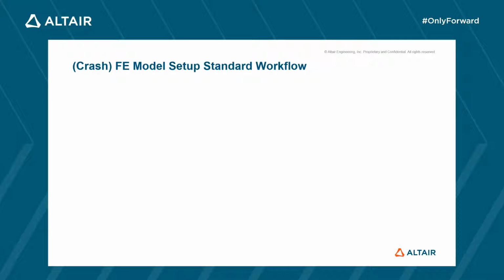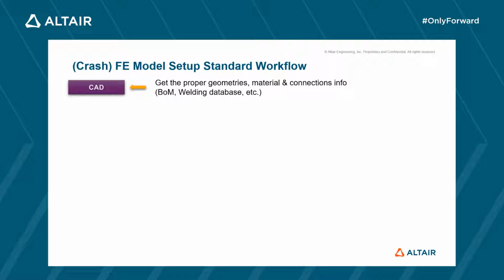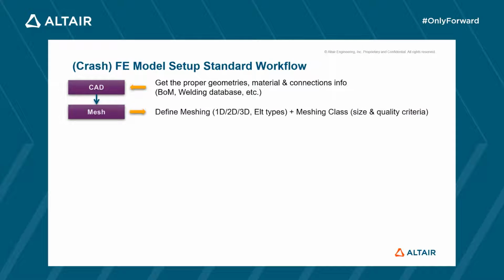Let's focus now on the model setup. We have the geometries, the bill of materials, and the connection locations. We defined the meshing class and got the components of our model mesh. We now have to define properties of the elements, their formulation and their thickness for shell elements, or their sections for truss and beam elements.